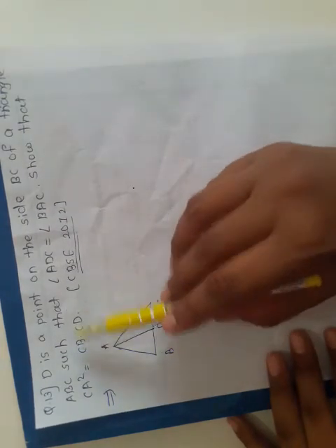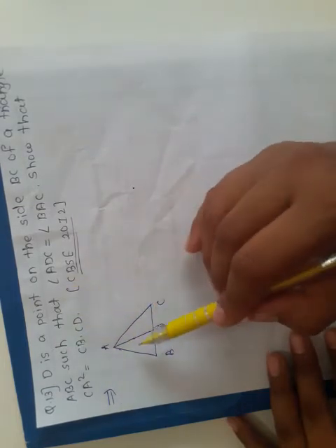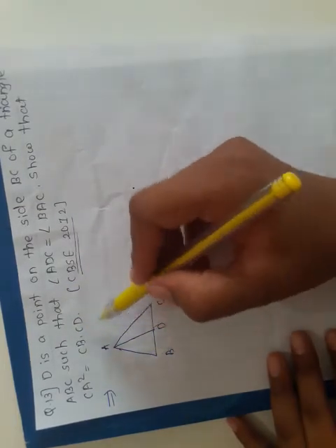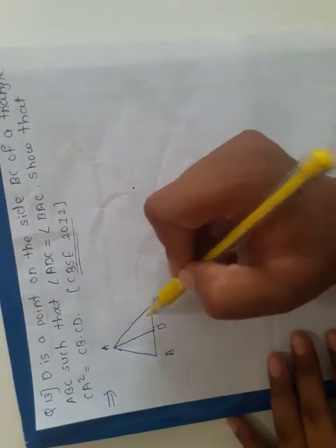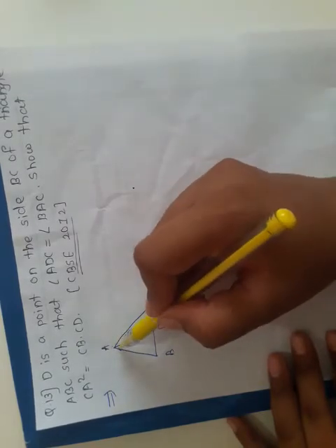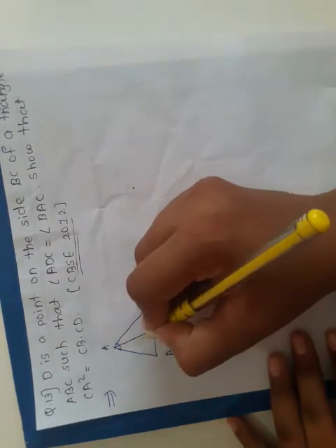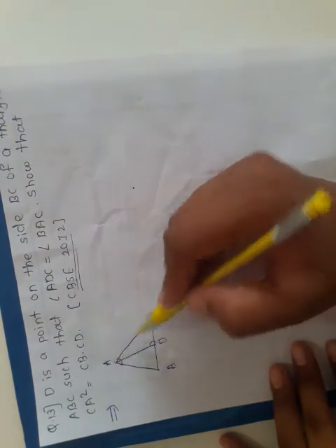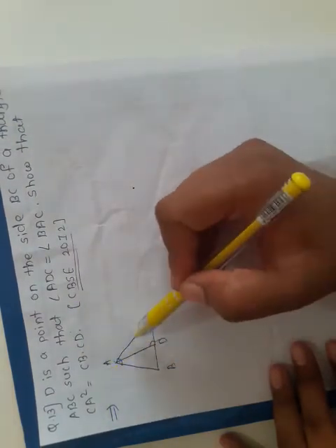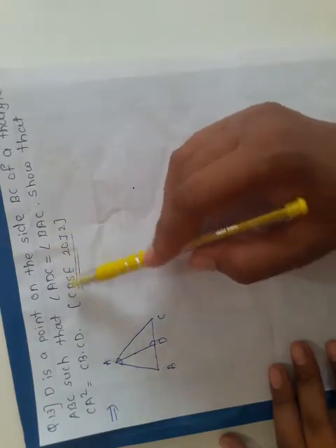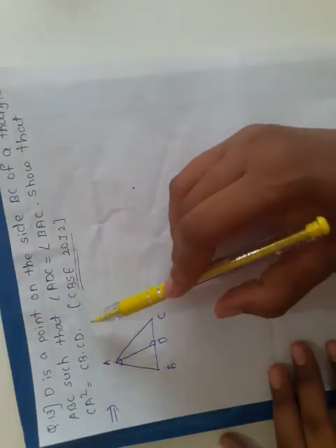Such that angle ADC is equal to angle BAC, meaning this whole angle A and this angle D are equal. This is given to us. We have to show CA square is equal to CB into CD. So first, by using this angle, we have to prove that this whole triangle ABC is similar to the small triangle, because CA square is equal to CB into CD is what we need.